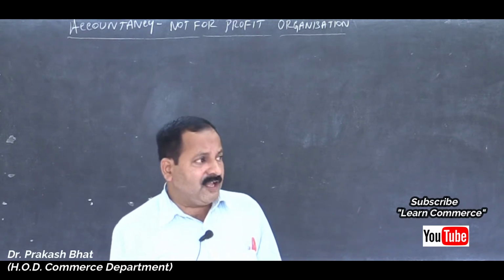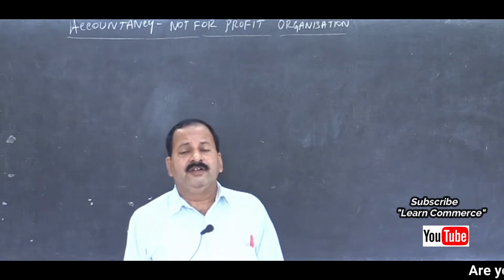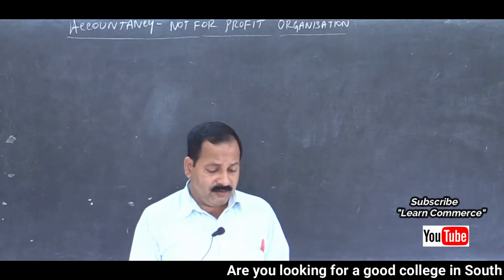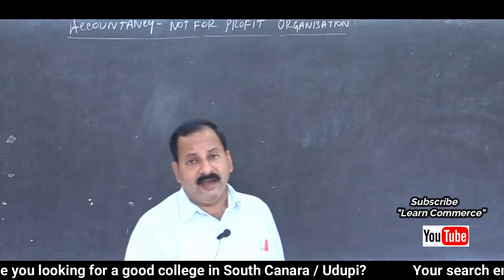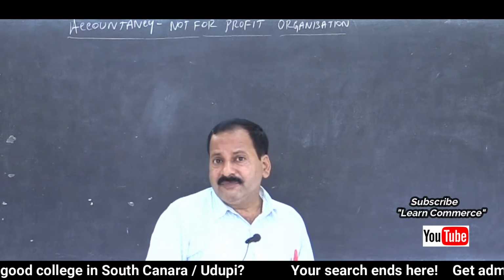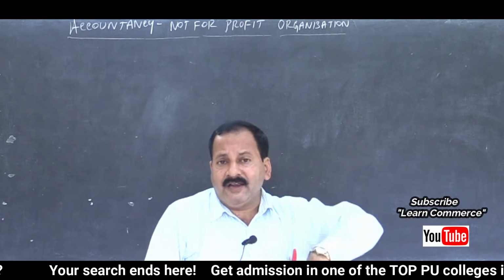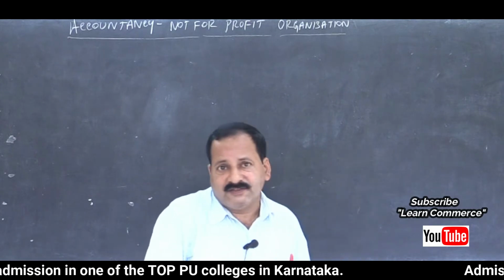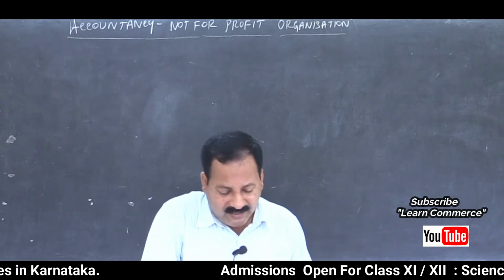Income and expenditure account, that is the opening balance of income and expenditure account. This should be added to capital fund. The current year income and expenditure account balance should be added to capital fund, and whatever is already there in the balance sheet under income and expenditure account should be shown as it is. Nothing should be done for that. I have to show it as it is in the new balance sheet. Clear?